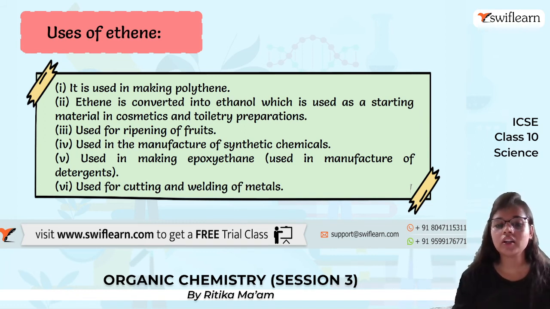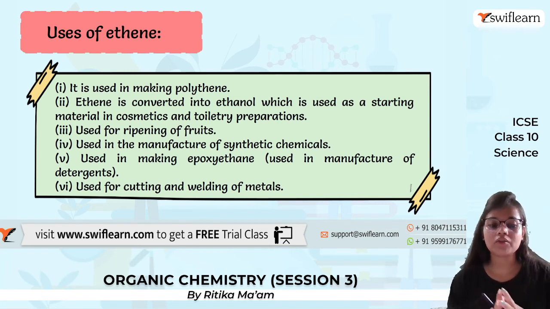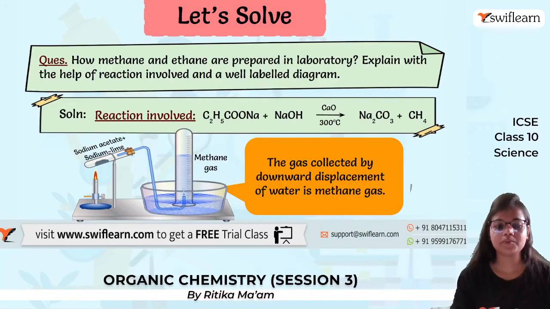We can convert it into ethanol, which is used in cosmetics and toiletry preparations. It is also used in ripening of fruits and in manufacturing synthetic chemicals. For the manufacture of detergents, we use epoxy ethane, again produced from ethene, and it is used for welding and cutting of metals.